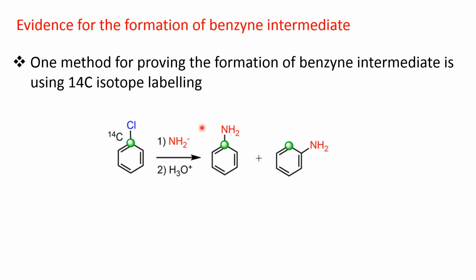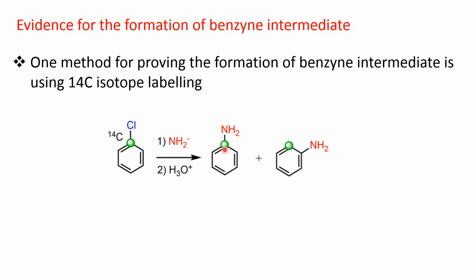In that case, this nucleophile will substitute this chlorine atom. That means the amino group can be attached here to this carbon atom, and it is found that another product is formed where the amino group is attached to this carbon atom, that is the C12 carbon atom, not this C14 isotope. That indicates that the benzyne mechanism is involved.